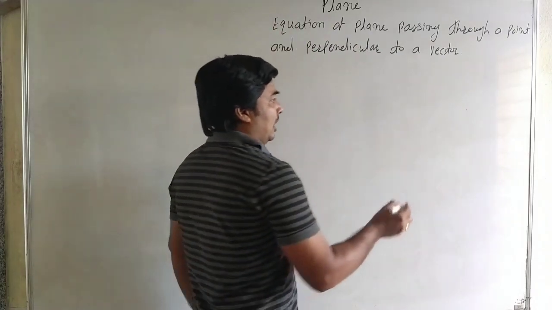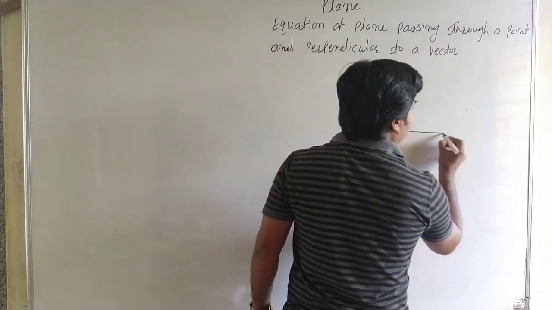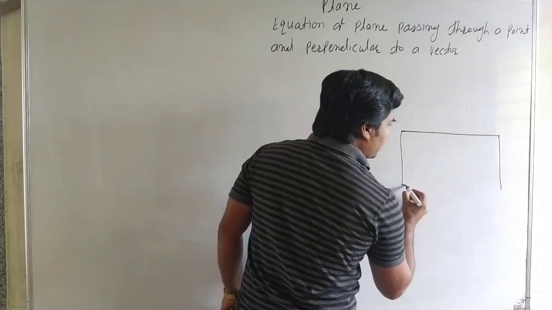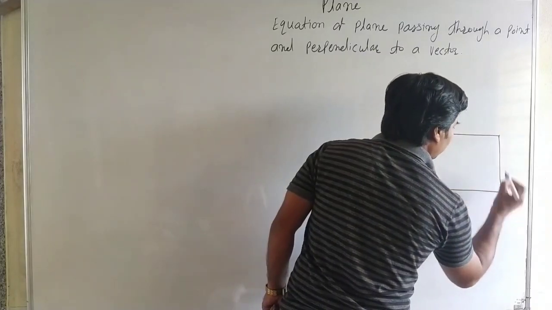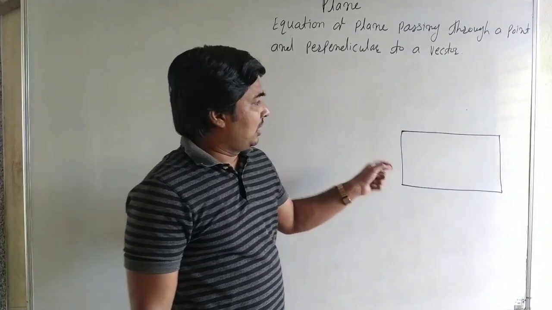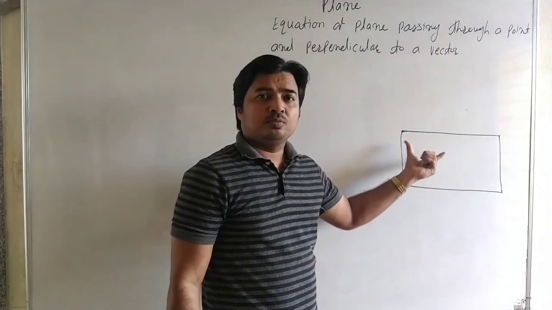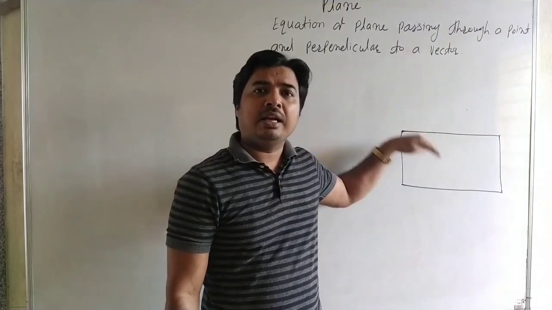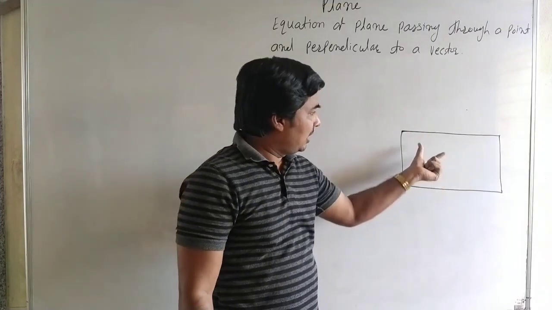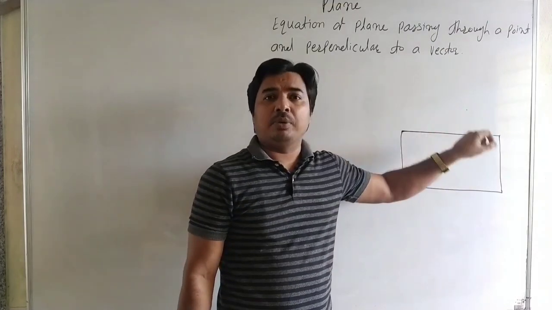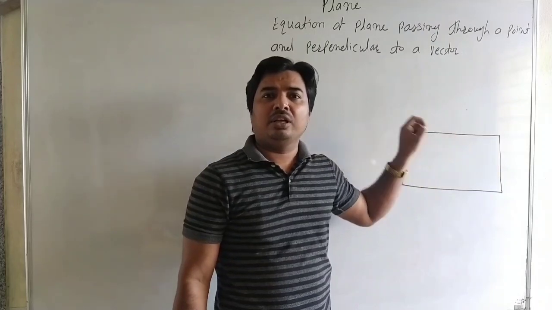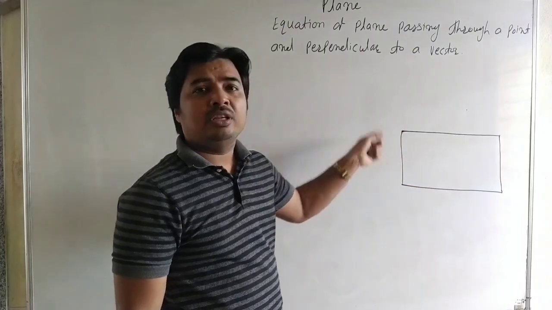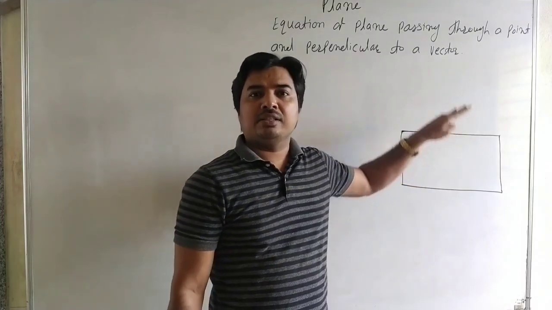A plane is a surface in which, if we join any 2 points in the plane by a line segment, then that line lies entirely in the plane.